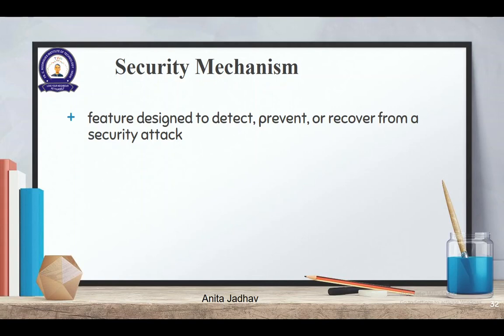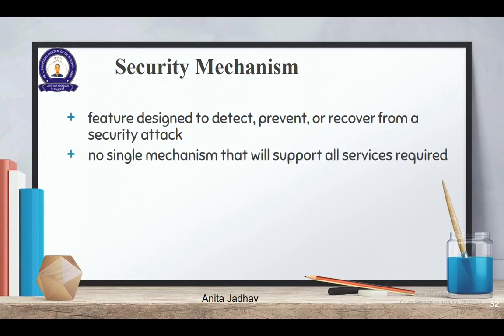So we'll just have a recap. What was a security mechanism? It is a feature designed to detect, prevent, and recover from a security attack. No single mechanism will support all the services required. If you remember, we had said that we should achieve a security goal, that is confidentiality, integrity, and availability. So to achieve all these goals, what are the services which you are providing, and through which mechanism will those services be achieved? Most of the time we say it will always be a combination of more than one mechanism.